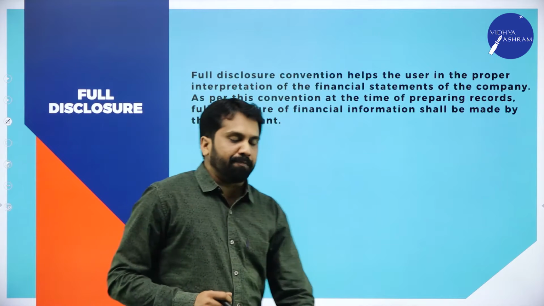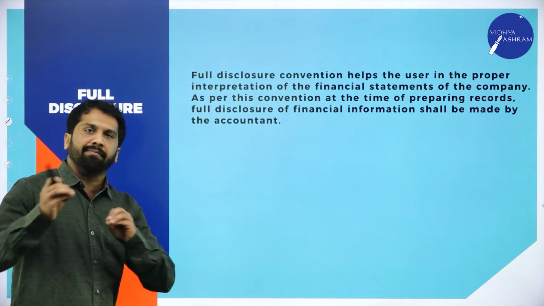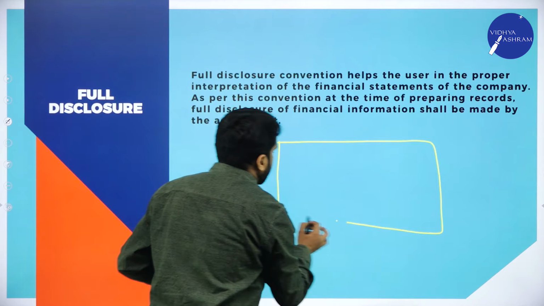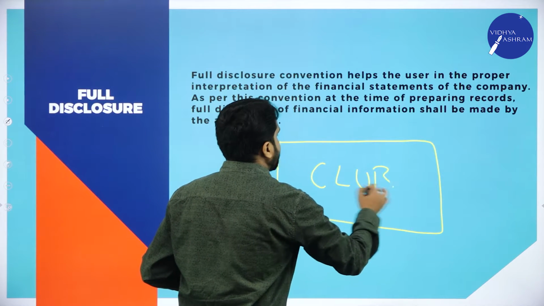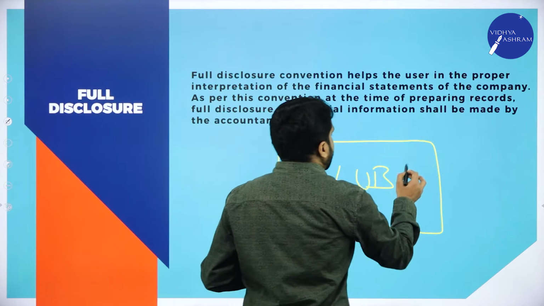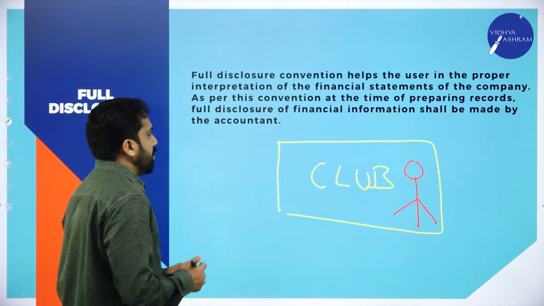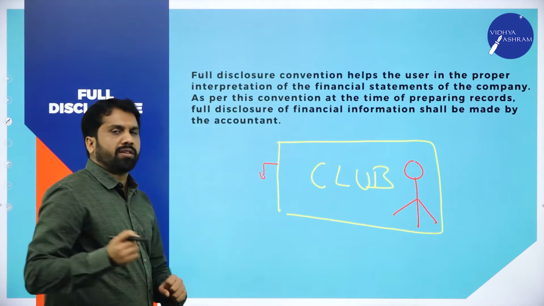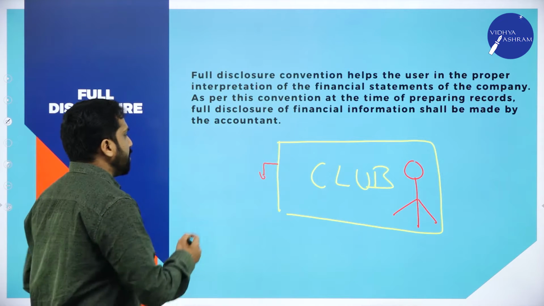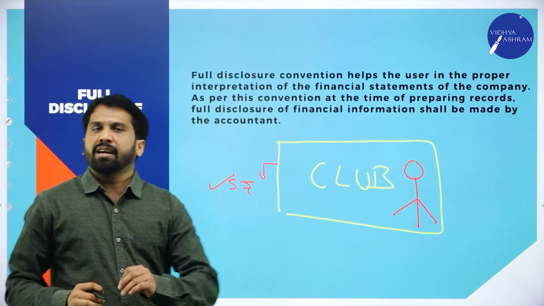Full disclosure. What do you mean by full disclosure? Full disclosure means, again we'll go with a small example. There is a club. Just imagine it is a sports club. You are appointed as accountant of that particular club. Now, whatever income you collect, whatever expenses you make, even though it is 5 rupees, you should mention it in your books of account.